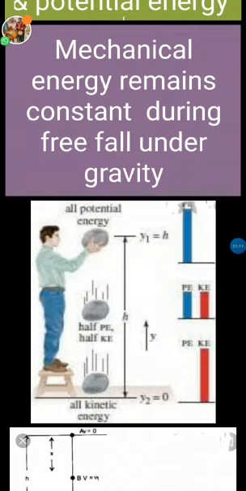At the highest point, the total energy is equal to potential energy only. But at the middle, the total energy is the sum of potential and kinetic. And at the lowest point, the total energy is equal to kinetic energy only, because the potential energy is zero here. Now we will prove it mathematically also.